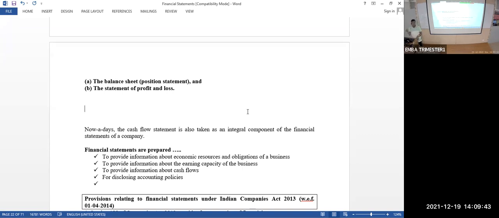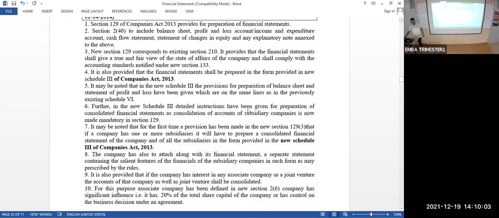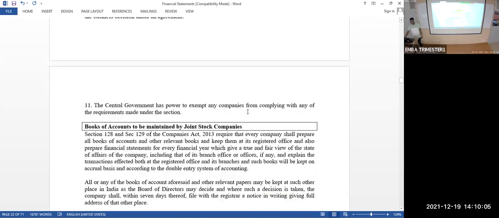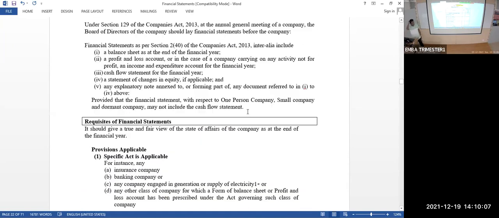You are not going to prepare anything, but you are going to read and analyze it, so you should know how it is prepared. What are the nuances in preparing this? How do the variables appear in the 2 statements? First statement, that is the balance sheet. Look at this. This is the balance sheet.